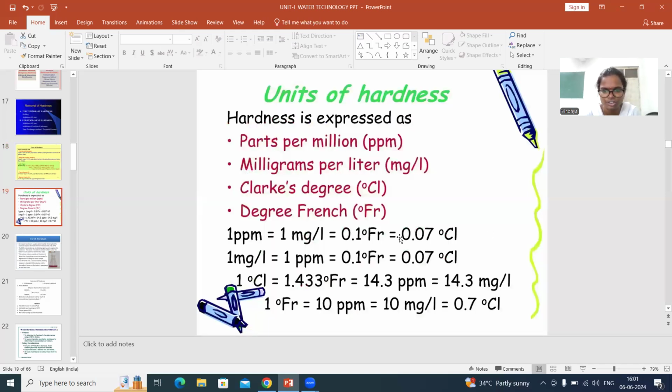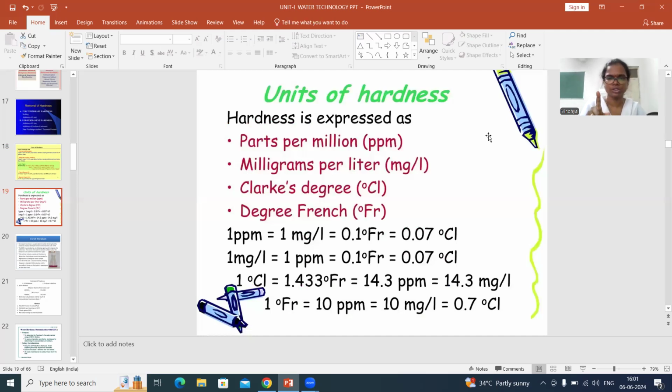See, this is a relation you need to know. 1 ppm is equal to 1 mg per liter. I said they both are equal. So 1 ppm is equal to 1 mg per liter, that is equal to 0.1 degree French, that is equal to 0.07 degree Clarke. So with this relation, you can convert hardness. After estimating the hardness, you can convert hardness into different units if asked.